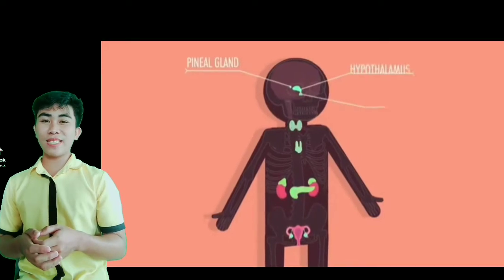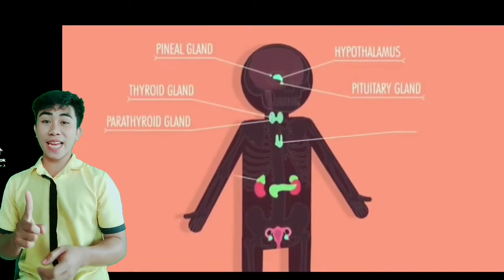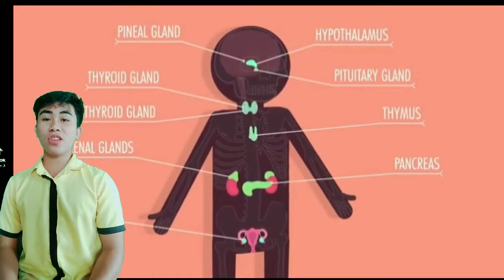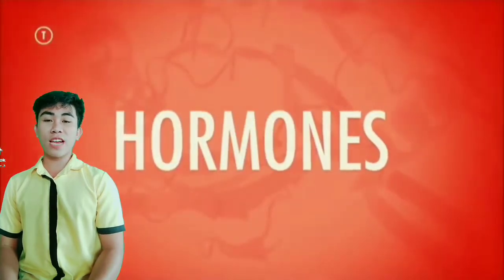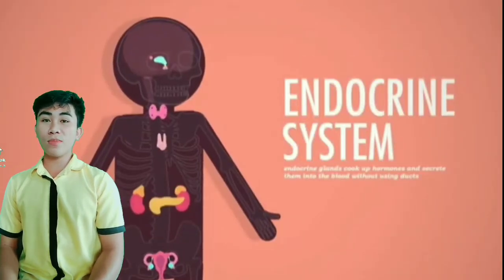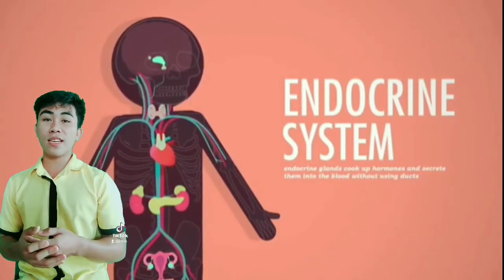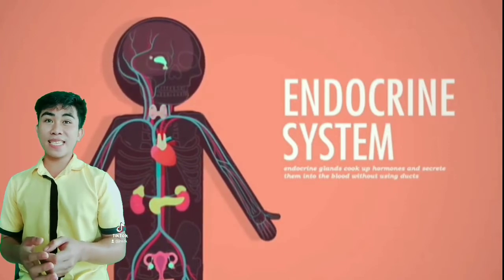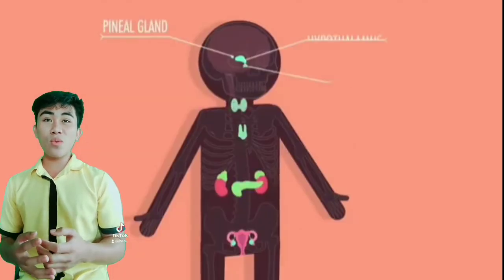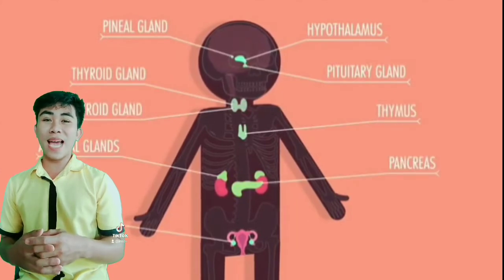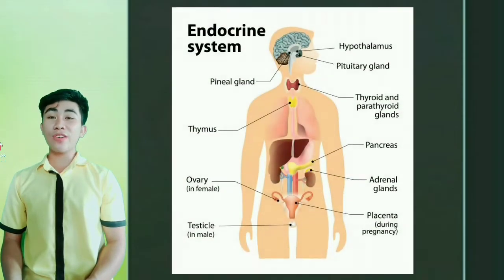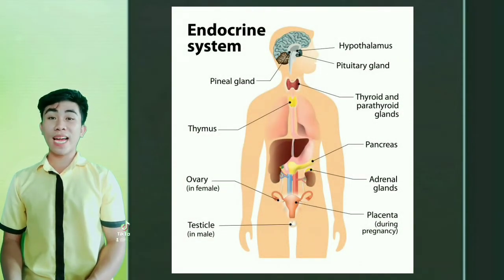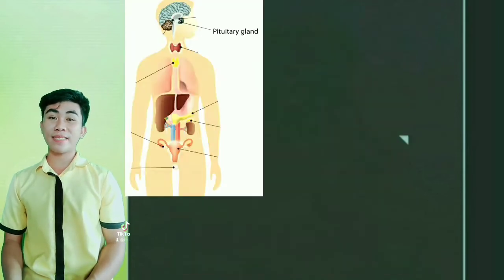So how does your endocrine system function? An endocrine gland or organ secretes chemicals known as hormones into the bloodstream, which carries them throughout the body. When a hormone in the blood reaches the target organ, it produces a notable effect. The endocrine system sends signals all over the body, where it takes a few hours or even weeks for a response to be activated. So at this point, we will now tackle the different endocrine glands and organs, as well as the kinds of hormones they produce and how they help in the proper functioning of our body.